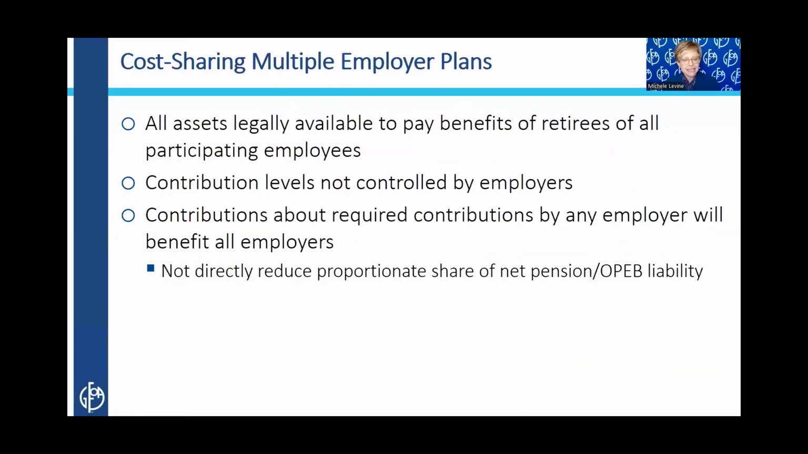So the essence of a cost-sharing multiple employer plan, such as those that many states sponsor for the employees of local governments, is that these assets are available to pay the benefits of all of the members, regardless of who the employer is and who the contributor is. Employers in cost-sharing plans may have to report their proportionate share of a large net liability, and they don't have the option to make additional contributions that reduce just their own proportionate share of the liability, because all assets are available to pay all benefits.